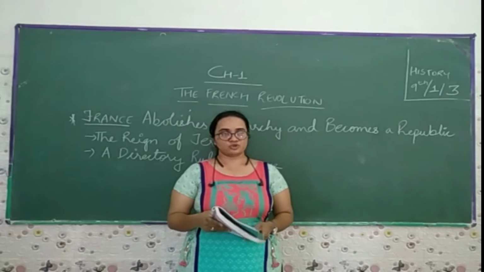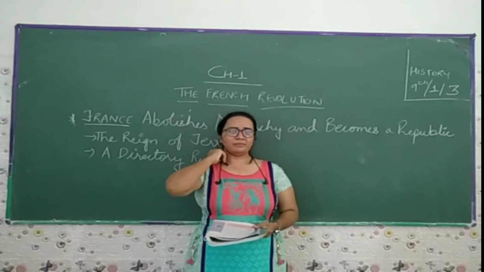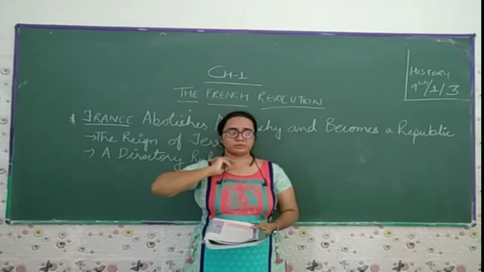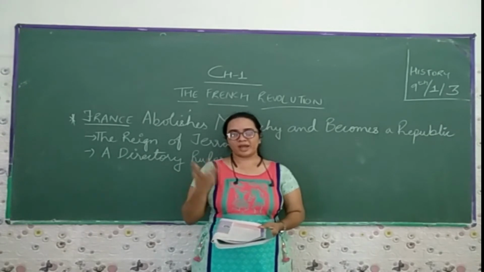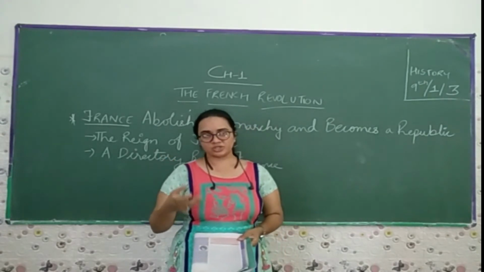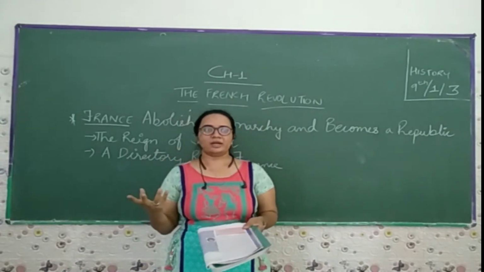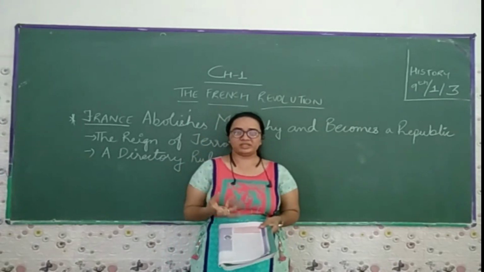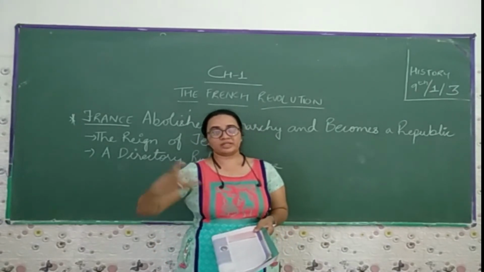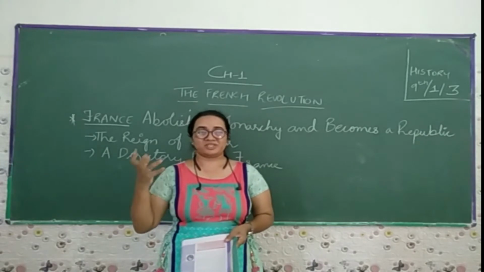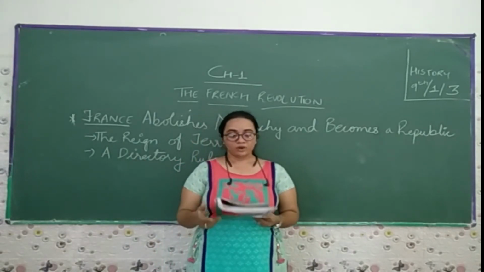And France became a republic at that time when they held the king hostage and put all the royal families behind bars. Then they held the election, and after that they made their constitution, in which all people got an equal chance to vote, but especially the men rather than the women.